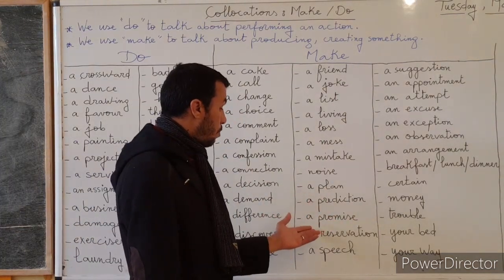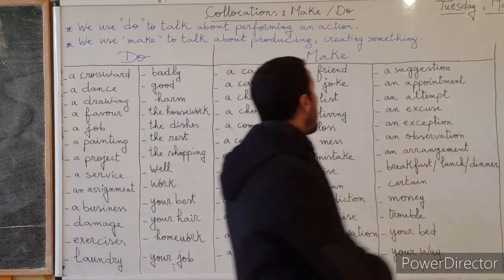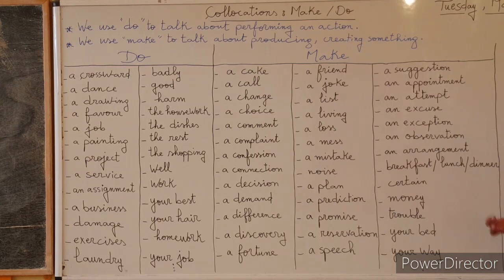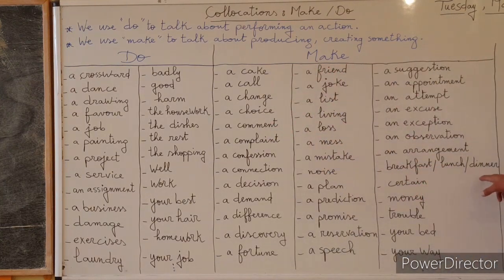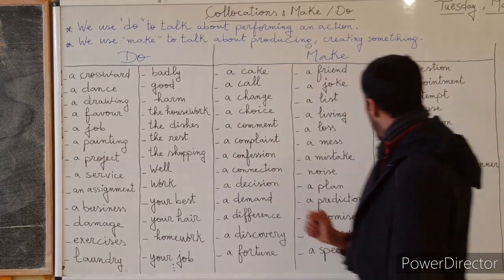Make a prediction, make a promise, make a reservation, make a speech, make a suggestion, make an appointment, an attempt, an excuse, make an exception or an observation, make an arrangement, make breakfast or lunch or dinner, because you need time for that. You need to produce, or to create. So we say make breakfast, lunch, dinner. But when you finish making breakfast or lunch or dinner, what do you do? You do the dishes.